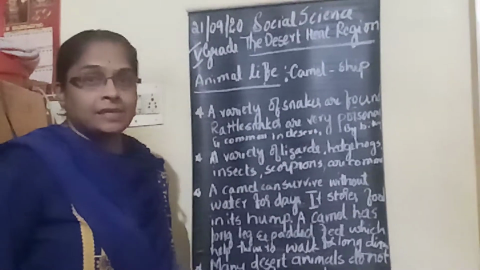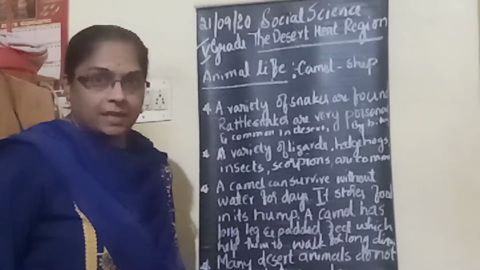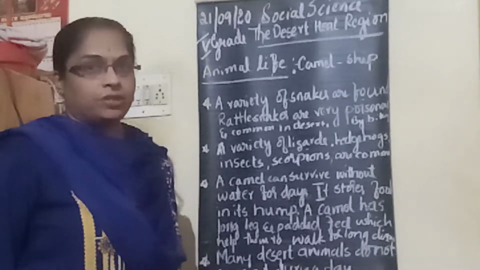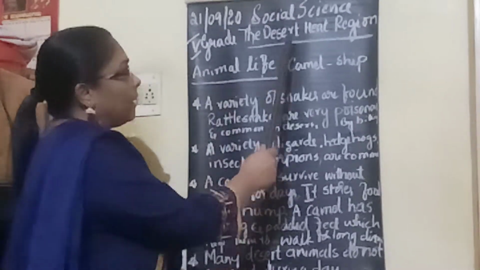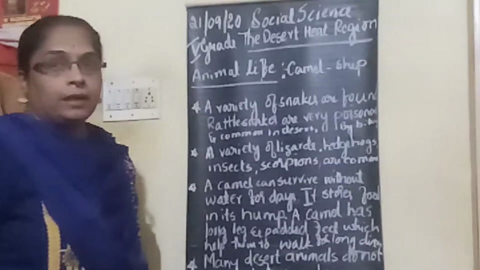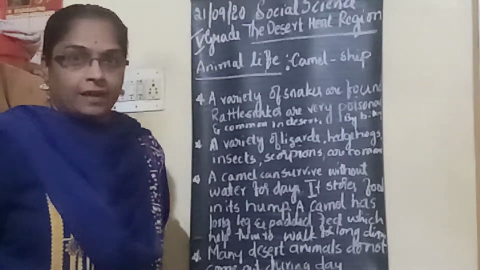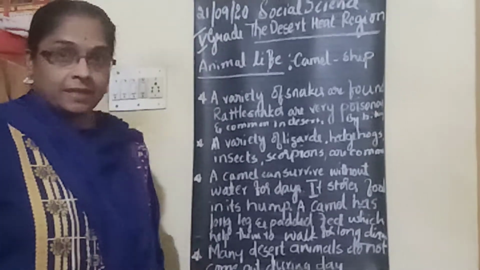In the last class we learned the climate, what is a desert, what is the desert climate, and vegetation in the desert. Today we are going to learn from the same chapter, that is animal life. Like plants are found in the deserts, there are a few animals also found in the desert.